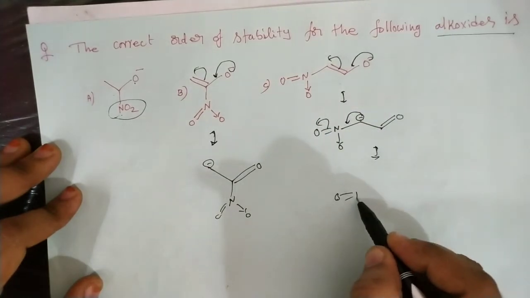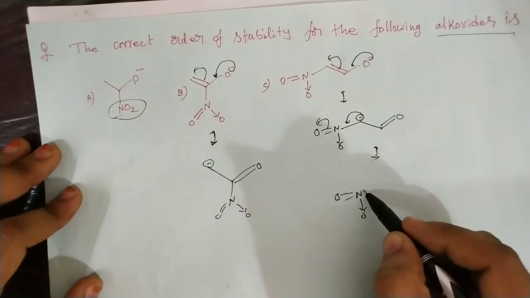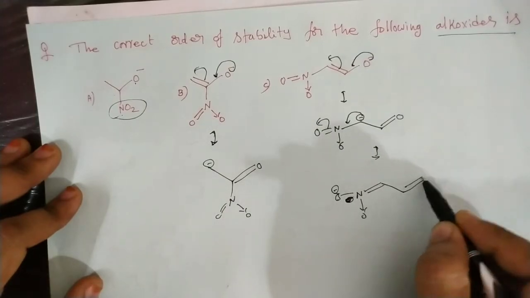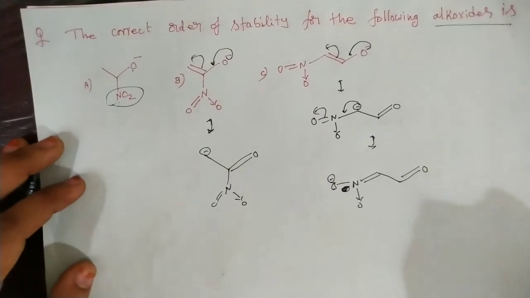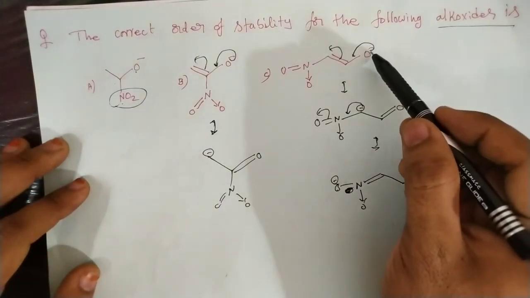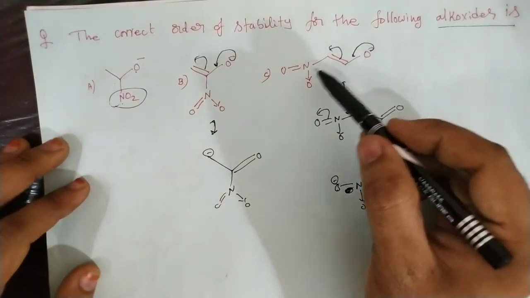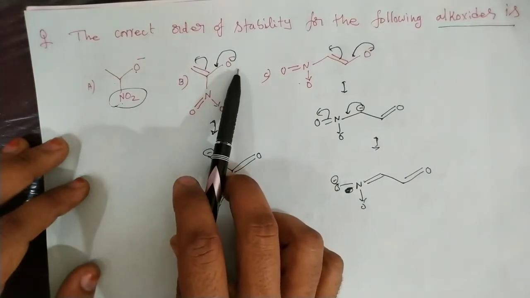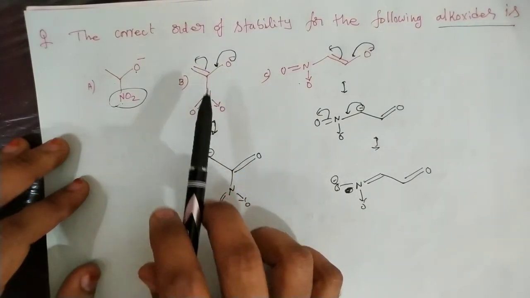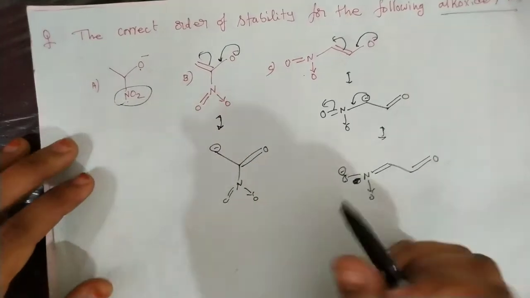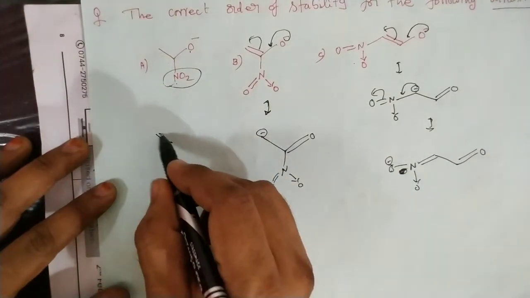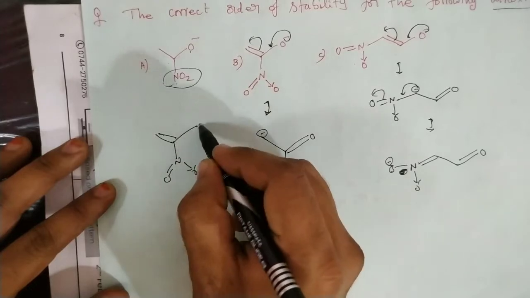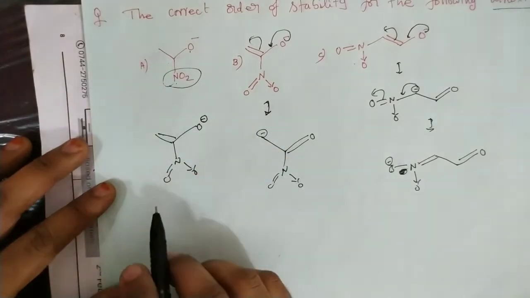Because that NO2 group is in proper conjugation, that is nothing but proper connection. This is the negative charge, double bond, like this. So here in this case, the negative charge is delocalized with the pi bond as well as the NO2 group. But in this case, very interestingly, this negative charge is only in conjugation with the pi bond, but not with the NO2 group. So you can see here in this case, there is a conjugation between NO2 and pi bond, but there is no conjugation between negatively charged oxygen and NO2.